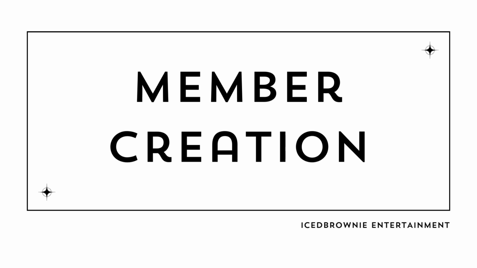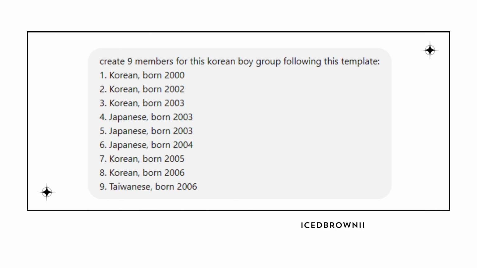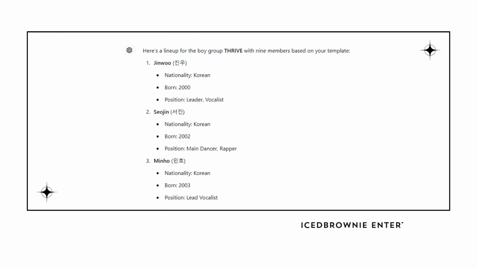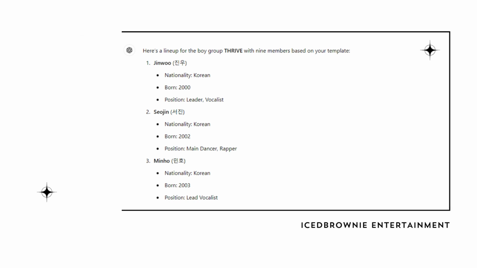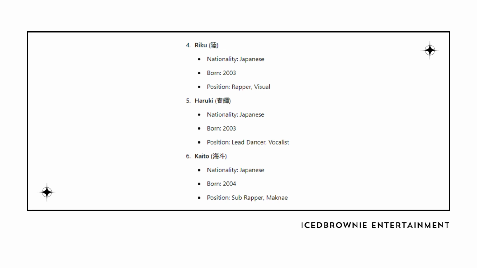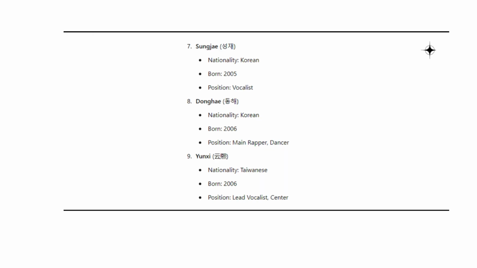Member creation. All right, so now it's time to bring our members to life. I asked ChatGPT to create 9 members for the group based on my prompt, and it generated a fantastic overview for each member, resulting in a basic overview of their names, year of birth, and positions. I also crafted a second prompt to generate more detailed profiles for each member, which we'll showcase later in the video. This is how I usually ask ChatGPT to create profiles for my groups.